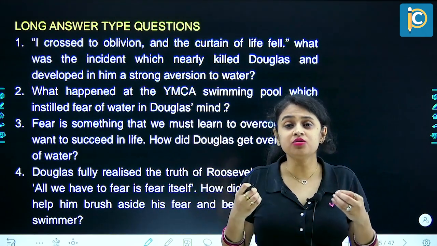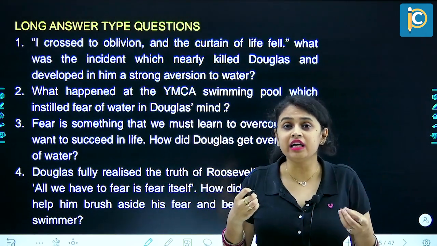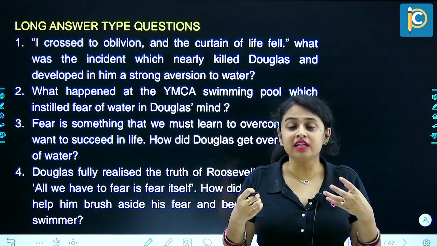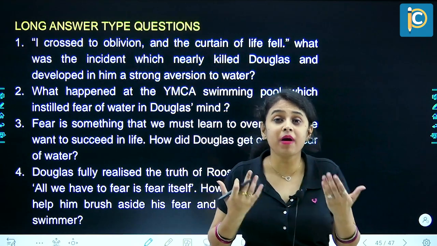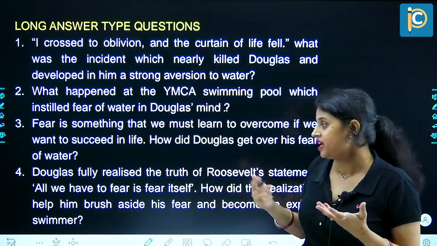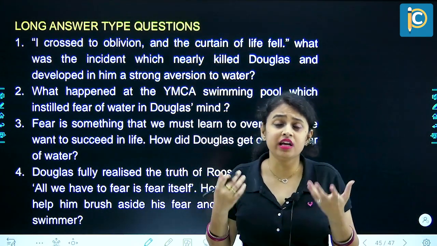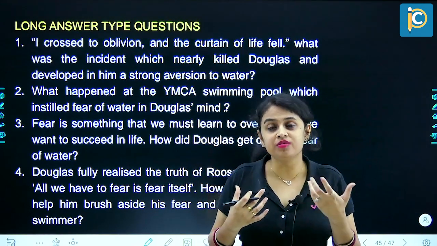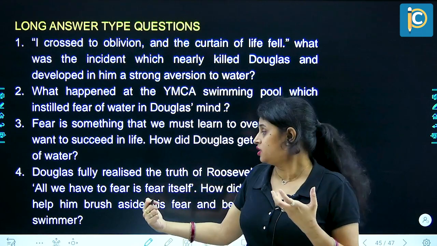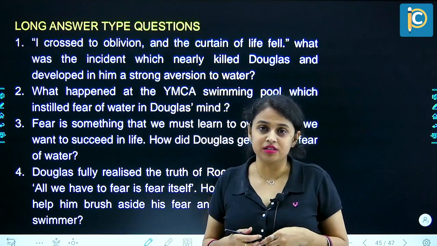So he's saying that it is only the fear of dying that is more than the death. But the fear is there, and that is actually causing more panic, more trouble, more problems. And therefore he said that when he overcame his fear of water with the help of his instructor, he realized the true meaning of this statement.